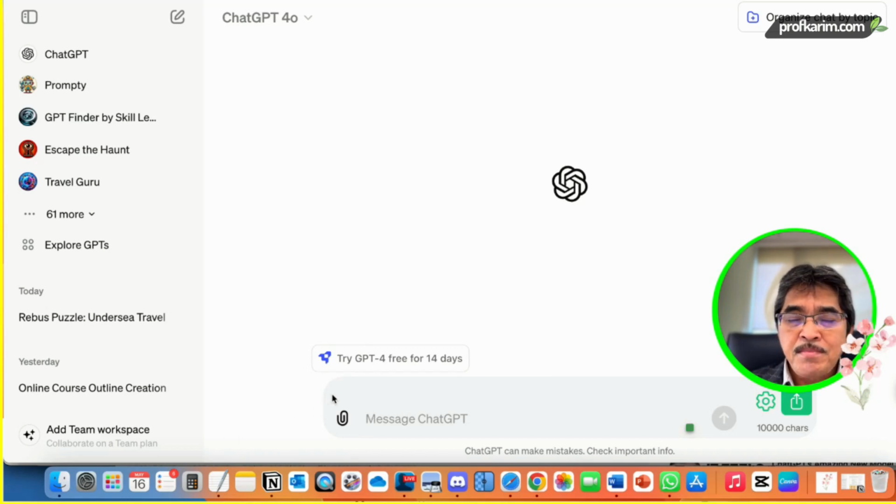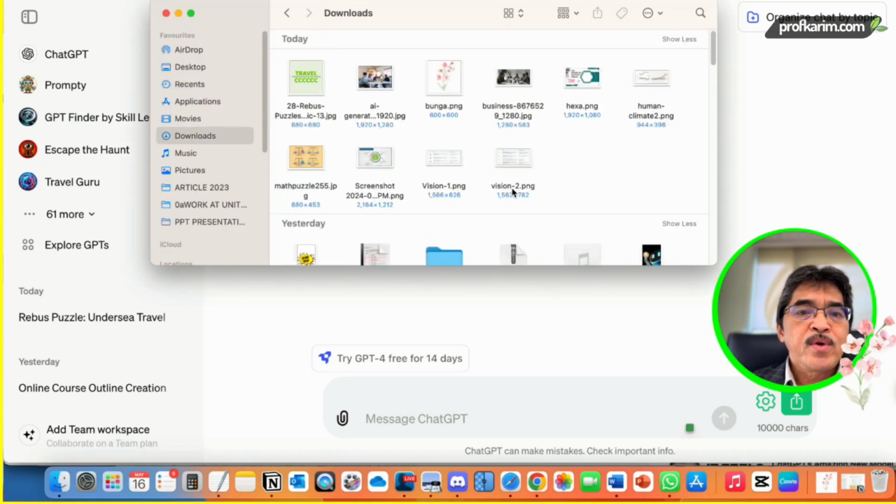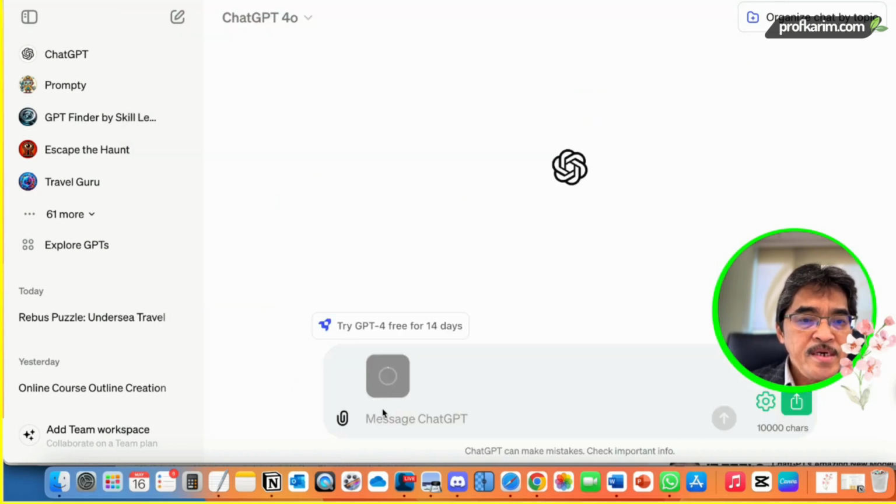It can be an image, it can be a PDF, any kind of file. Let me very quickly, I have a few images here, and I want ChatGPT to describe or interpret what the image is about. So first one here, I just drag and drop.